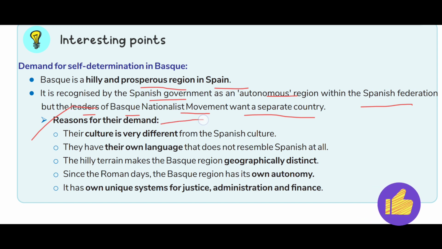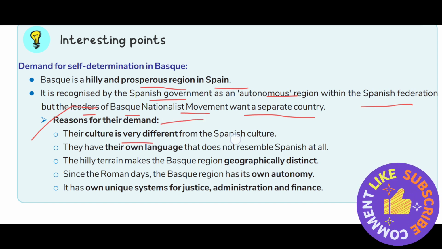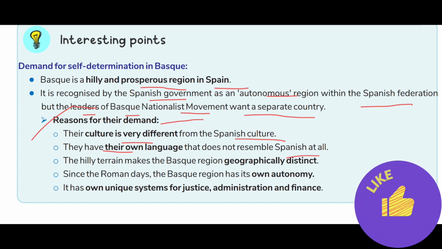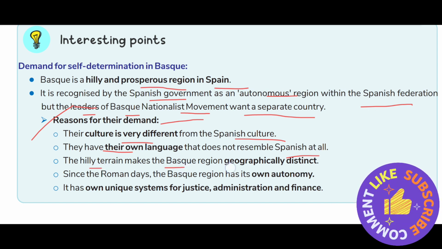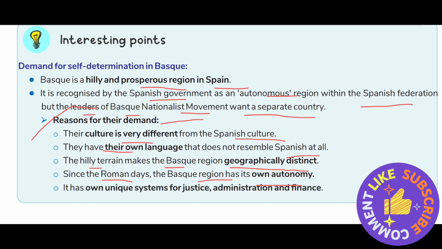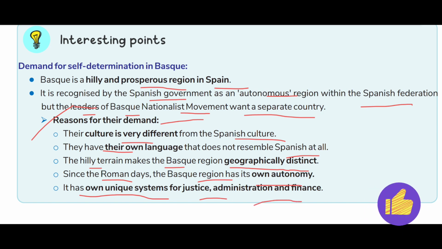So what are the reasons for their demand? Their culture is very different from the Spanish culture. They have their own language that does not resemble Spanish at all. The hilly terrain makes the Basque region geographically distinct. Since the Roman days, the Basque region has had its own autonomy, and Basque has its own unique system for justice, administration, and finance.